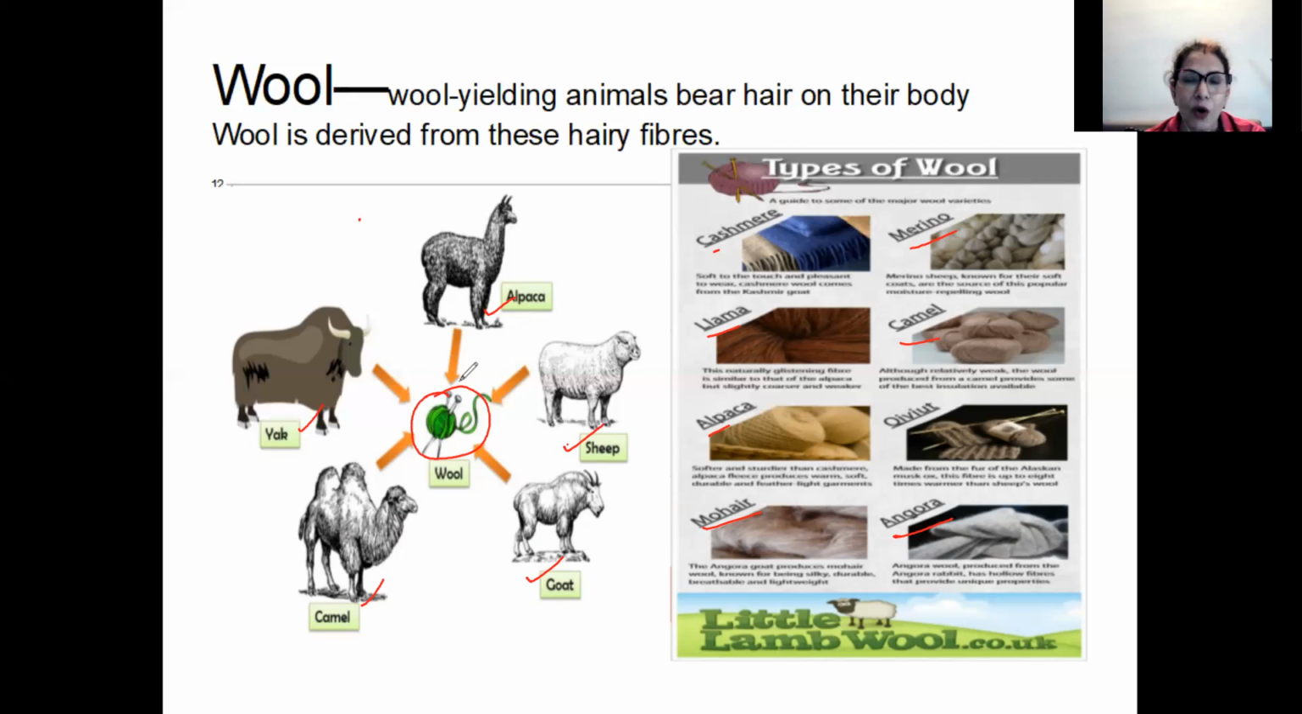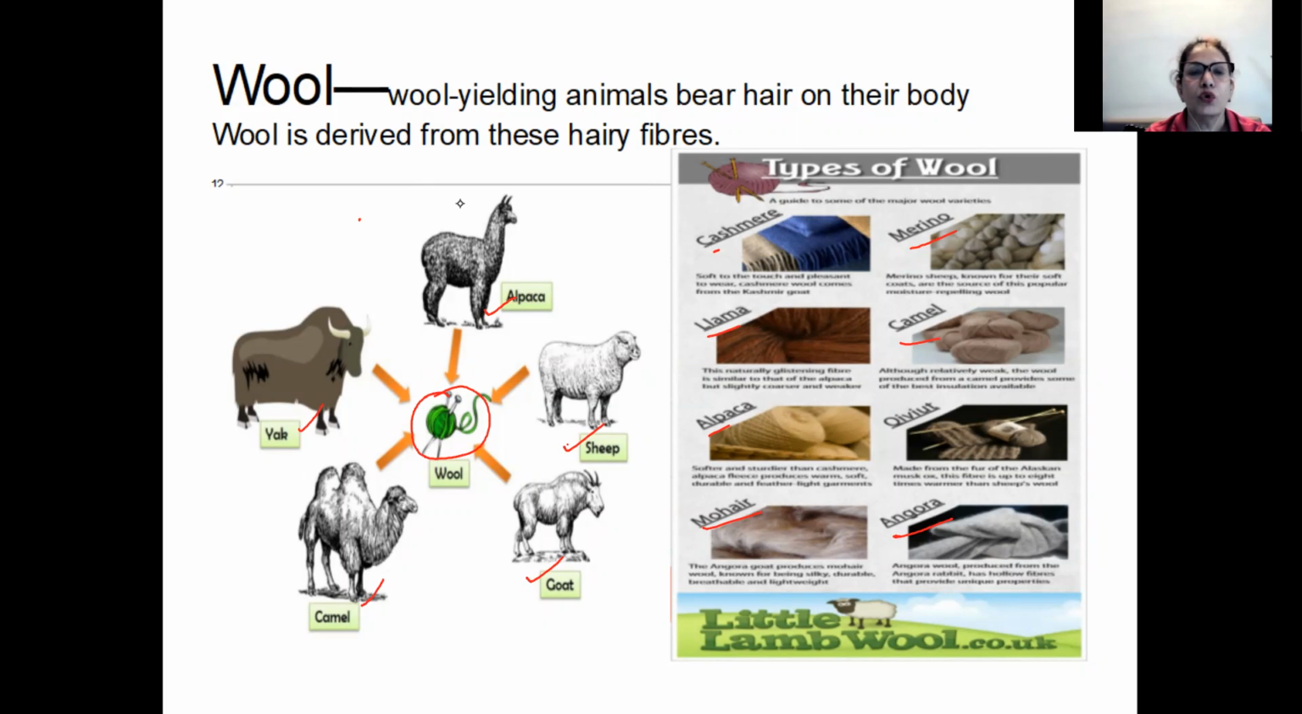So all these animals, they give us wool, but then there is again variety. There are various varieties of wool. Okay, and the price also depends on these varieties. So wool yielding animals, they'll have hair on their body. What do they have? They have hair on their body, and the wool is derived from these hair fibers. You get the wool from these hair fibers.